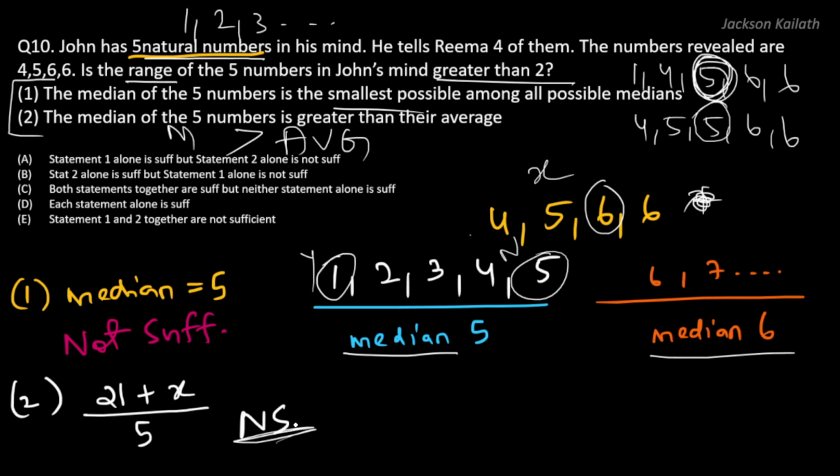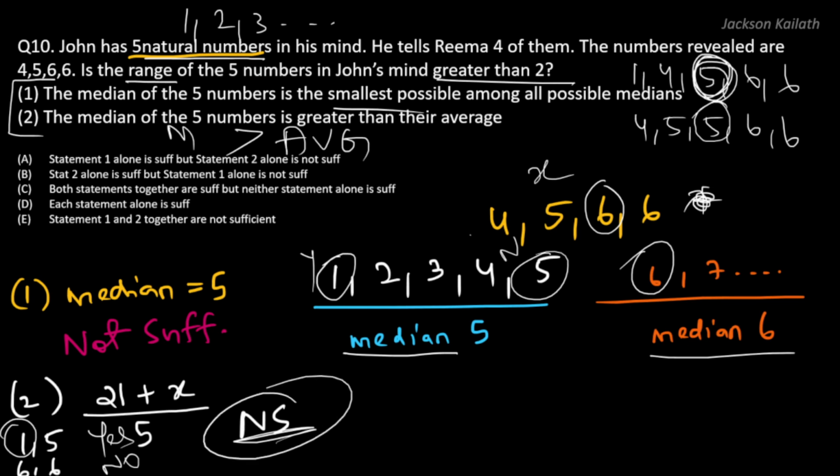Why is that so? Let's take an example. Let's say the 5th number is 1, in which case we have seen that the median is 5. Another possibility is to take the 5th number as 6, in which case the median is 6. So these are the 2 possibilities, right? Now in the case of 1 and 5, the range is the difference between the greatest and the smallest, which is 6 minus 1, which is 5, which is greater than 2. So we are getting yes. But if it's 6 and 6, the range is the difference between the greatest and the smallest, which is 6 and 4, which is 2, right? And that is not greater than 2. So we are getting a no. So sometimes we are getting a yes and sometimes a no. So that's why statement 2 alone is not sufficient.